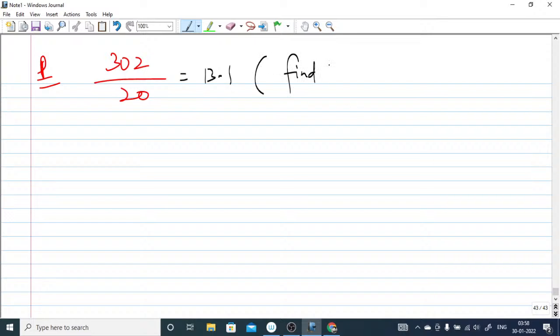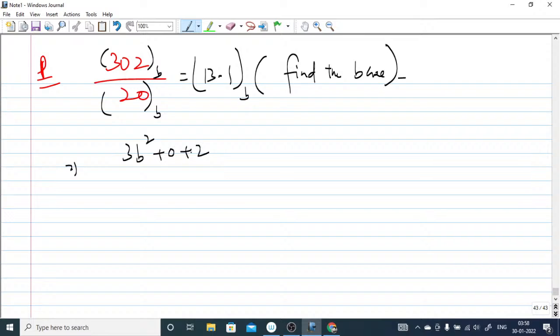Find the base. What you can do here is consider base b. So this is b, b, and this is b. Now you can write 3b square plus 0 plus 2 upon 2b equal to what? It will give you b plus 3, plus, after the radix point you have to take the reciprocal of this base, so it must be 1 by b.